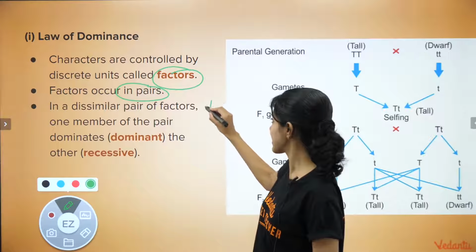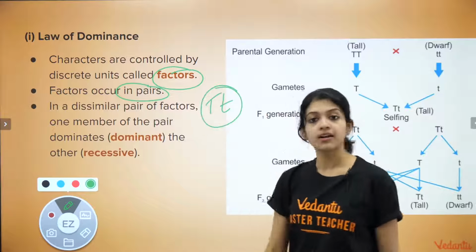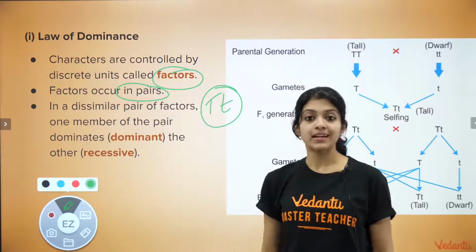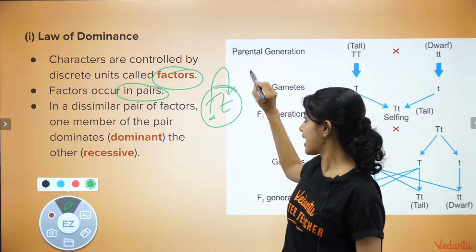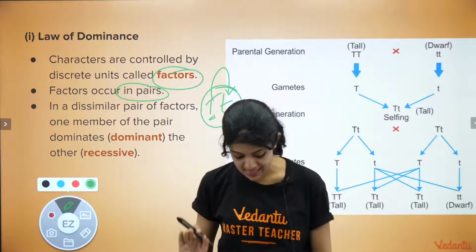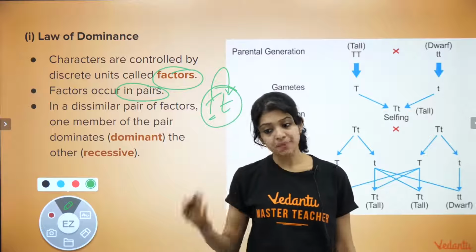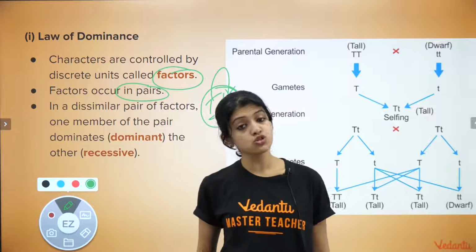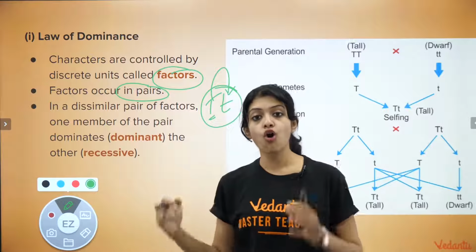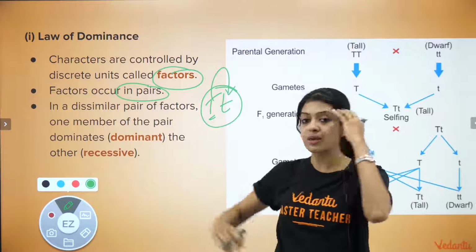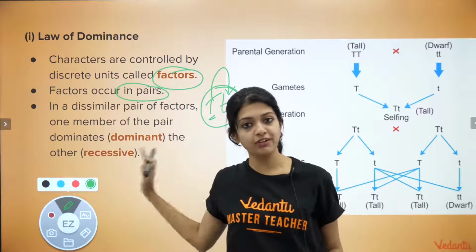Say for instance, in this case, a dissimilar pair of factors, right? A capital T and a small t. One always dominates over the other, which is why these plants are always tall. This is what Mendel meant by the law of dominance. Remember this, children. This is very, very important to know as a basic point in genetics, and also from an examination point of view. What was Mendel's first law, or what was Mendel's law of dominance? Remember, these are the 3 points that you will have to write in your examination if this is asked.